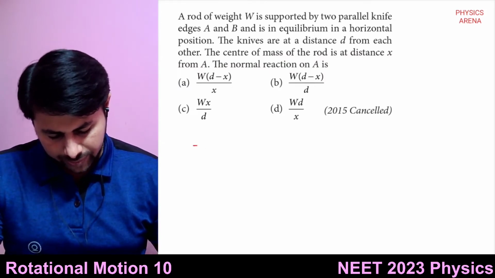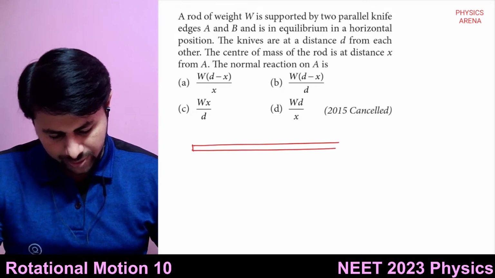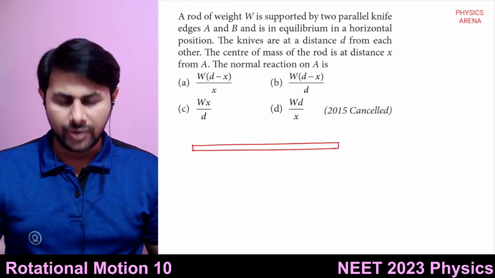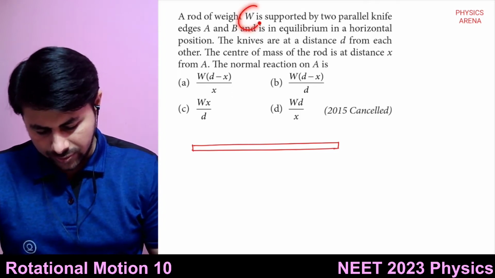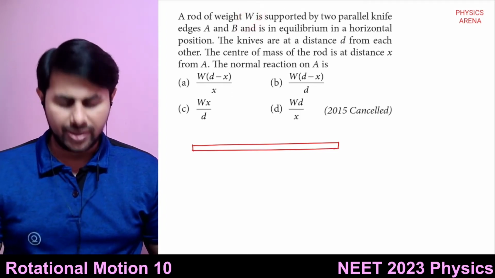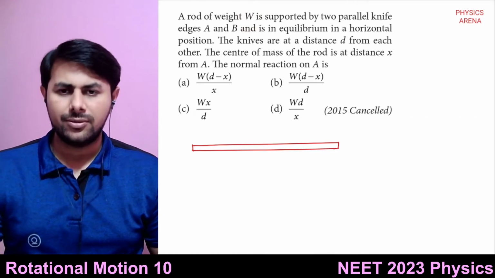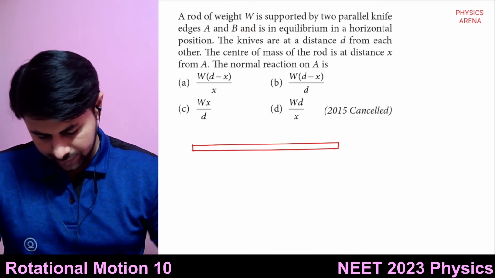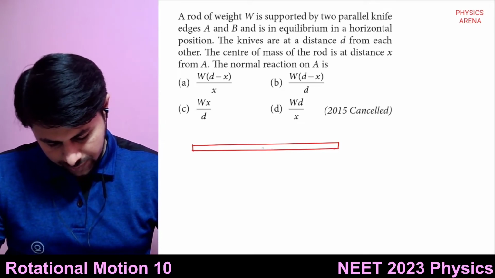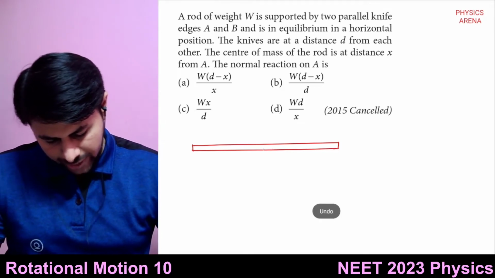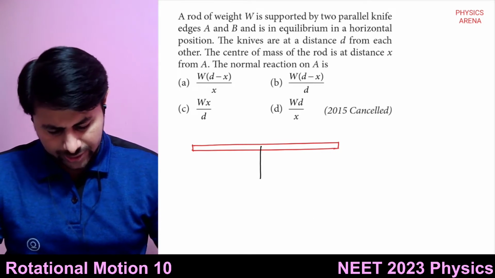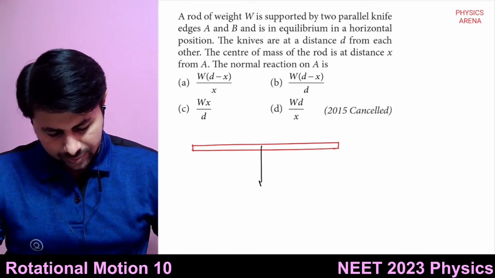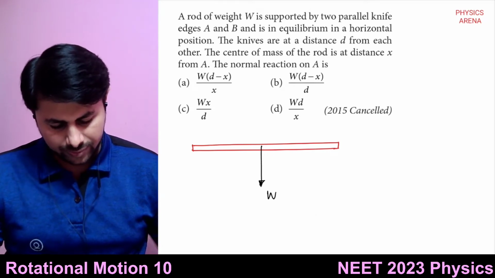There is a rod of weight W, and it will have some length. Its weight will act downwards from the center of gravity. And because this is a symmetric body, it will act downwards from its midpoint only.